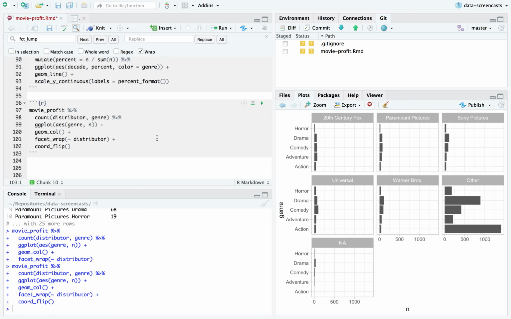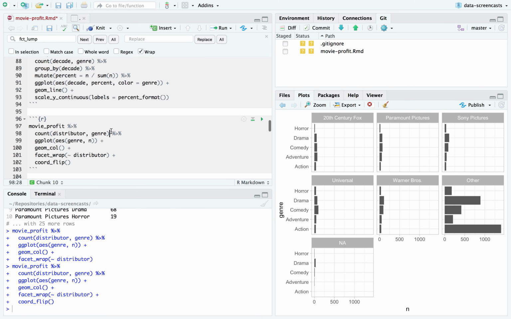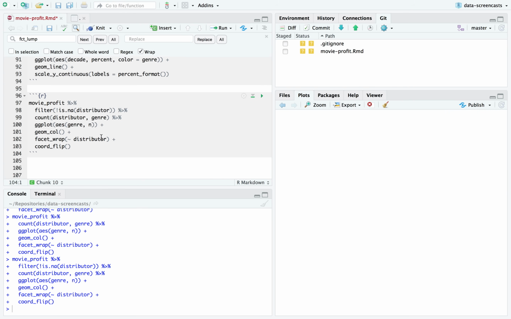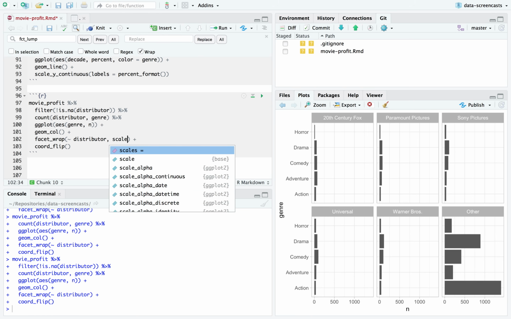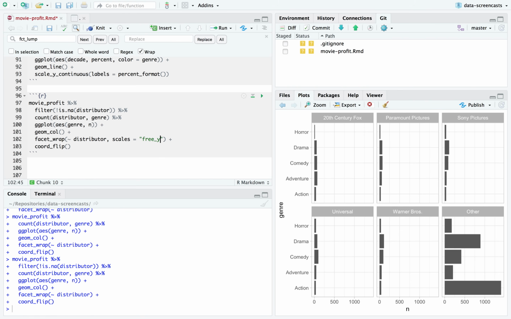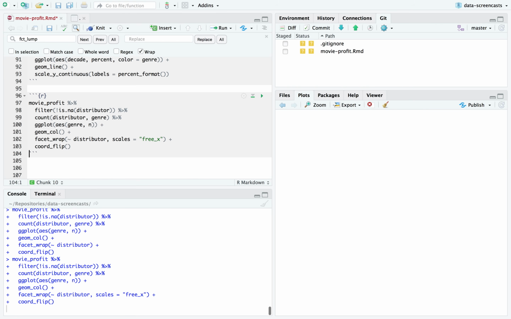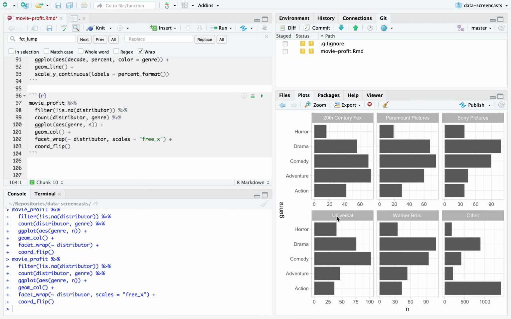I think I've neglected to filter not is in a distributor. And I'd probably like to put the scales equals, let's put the x-axis on a free scale so they can each be, here we go. All right. One thing we learned from this is most of the movies, it's actually a little bit easier to read this if I give each of them a fill and then I tell it not to write a legend.